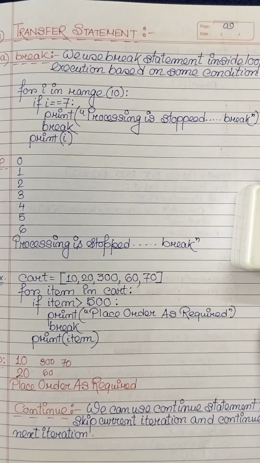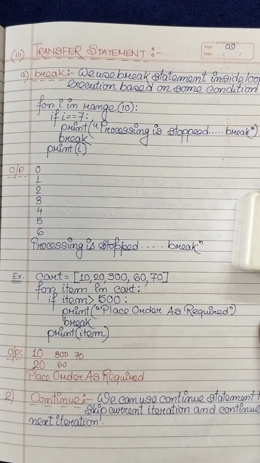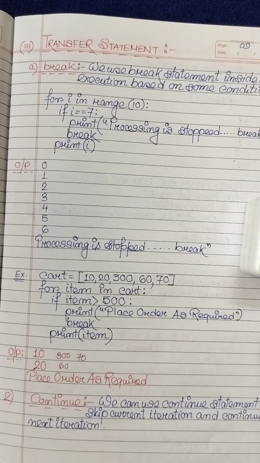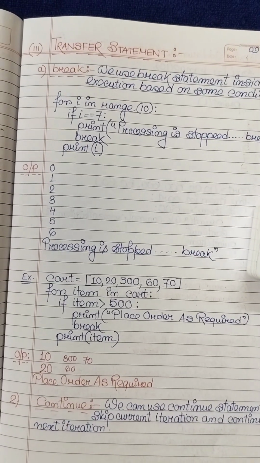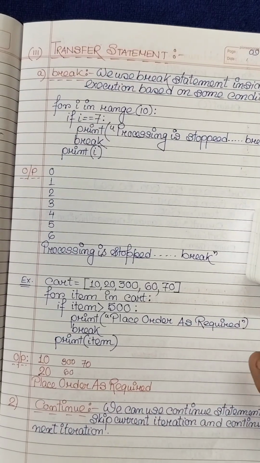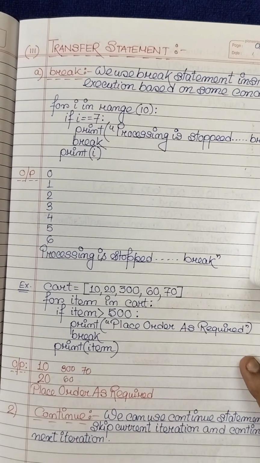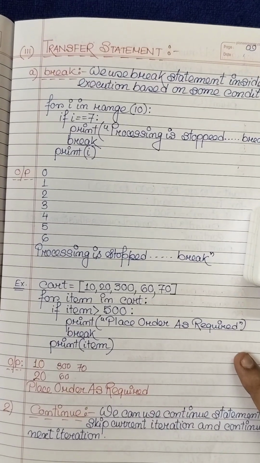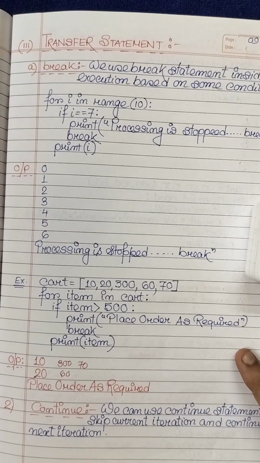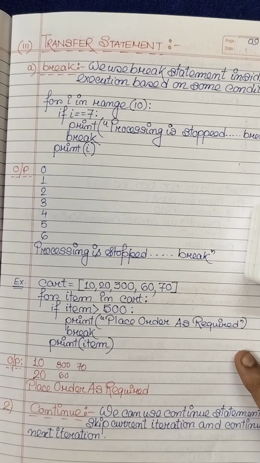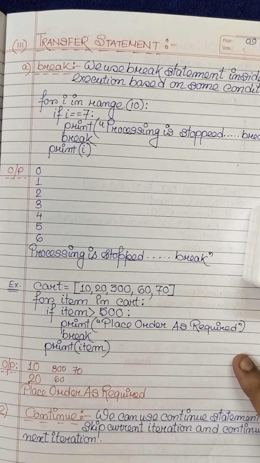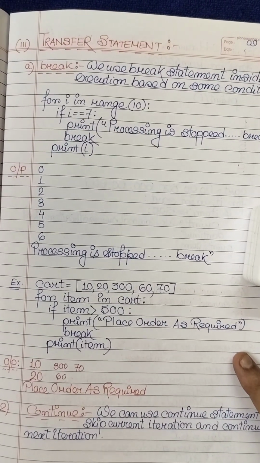Today I am going to begin my new blog. Before beginning the new blog, I have to say that I have already started discussion on control flow statements in Python language. I have already completed conditional statements and also iterative statements in control flow.